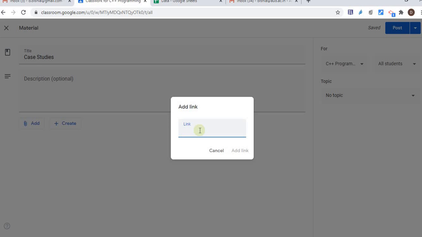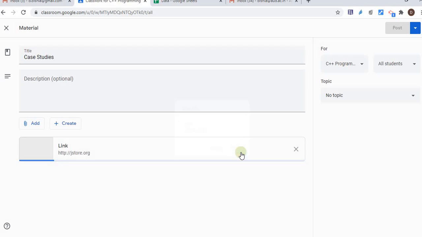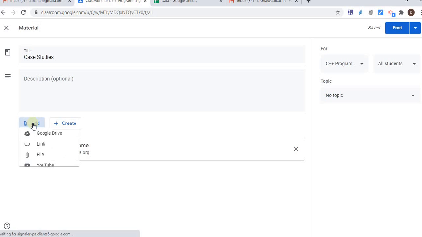Anything. So let's say jstor.org. That would be the particular link. I'm just typing it here, and add link. Otherwise, there should be a particular case study, journal or article link, right?